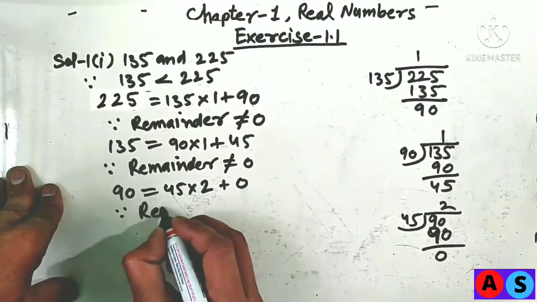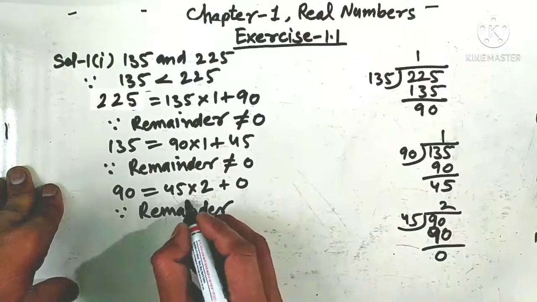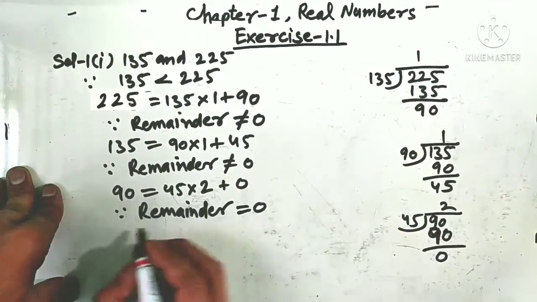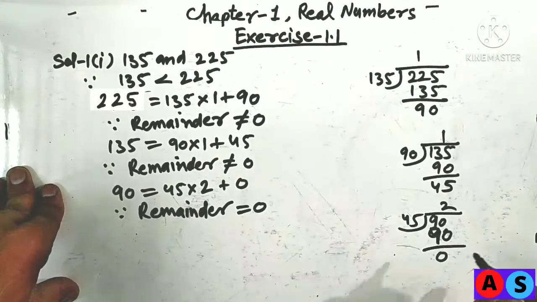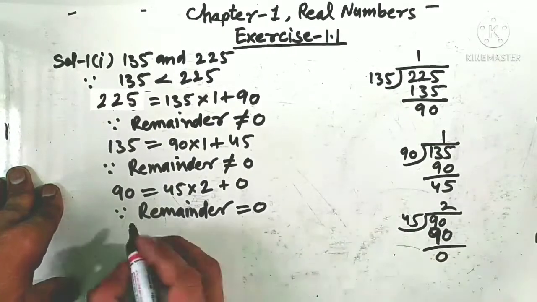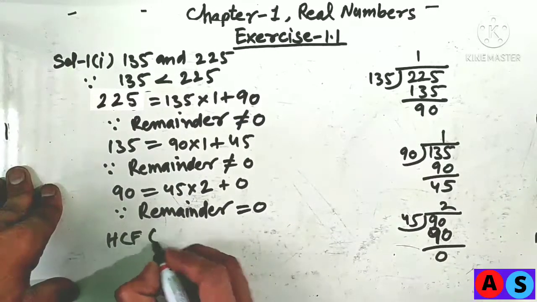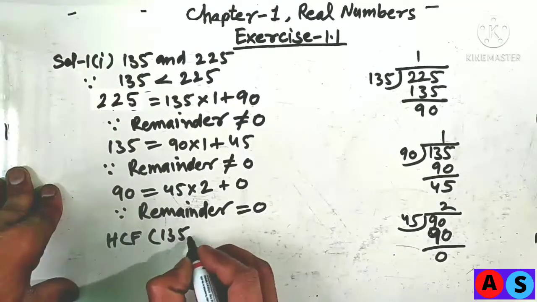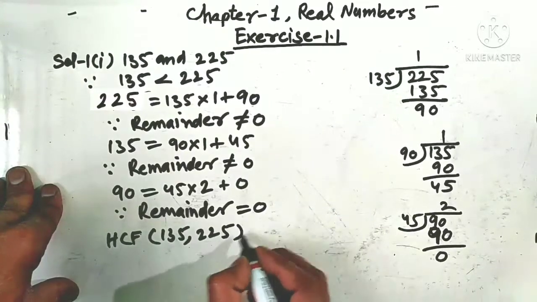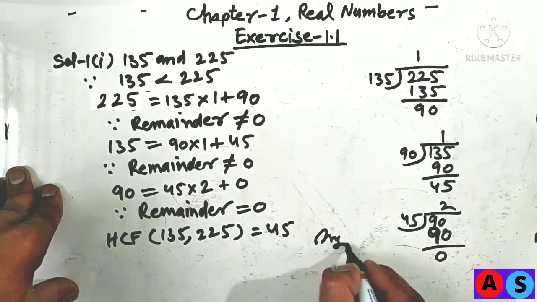Since the remainder is equal to 0, when the remainder is 0, in this case the divisor will be the HCF of the required numbers. So the HCF of 135 and 225 is equal to 45. Answer.